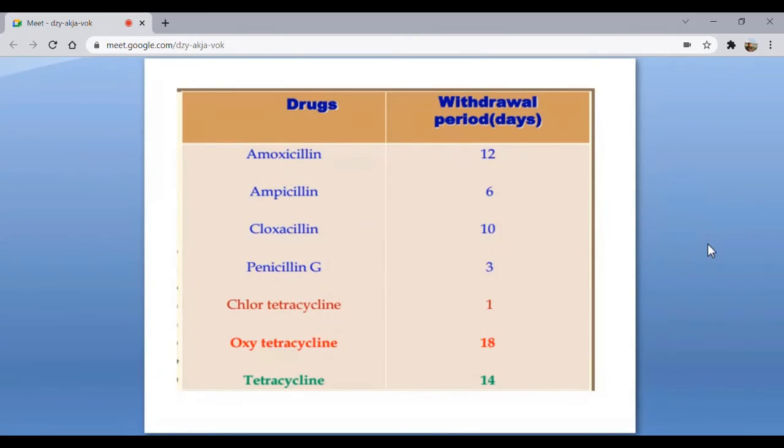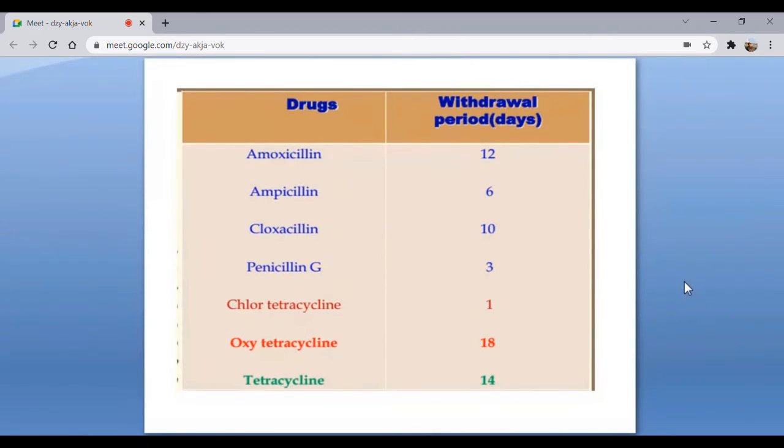What happens is that once the farmer injects such drugs, if the animal is for milking or meat purposes, it should not be milked or slaughtered unless the withdrawal period is over. But this is not always possible in our country because our farmers are so poor that they have to do it. So we might be drinking milk containing amoxicillin or tetracycline. In the long term it may accumulate, as a result of which the microorganisms we carry may become resistant to tetracycline or amoxicillin.